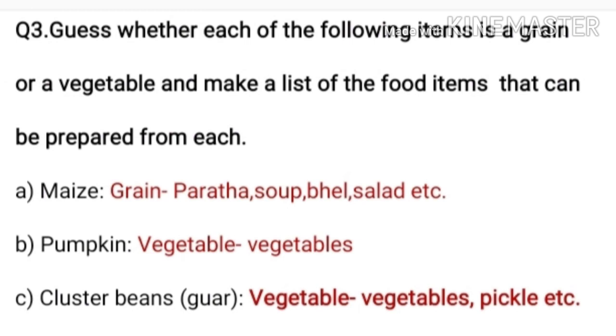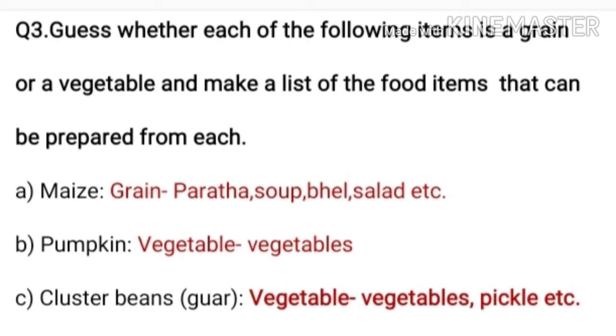Now see question number 3. Guess whether each of the following items is a grain or a vegetable and make a list of the food items that can be prepared from each. So here are given different types of items and we have to write which food items we will make from them. First one is A. Maize. So this is a grain and from this item we will make paratha, soup, bhel, salad, etc. B is pumpkin.